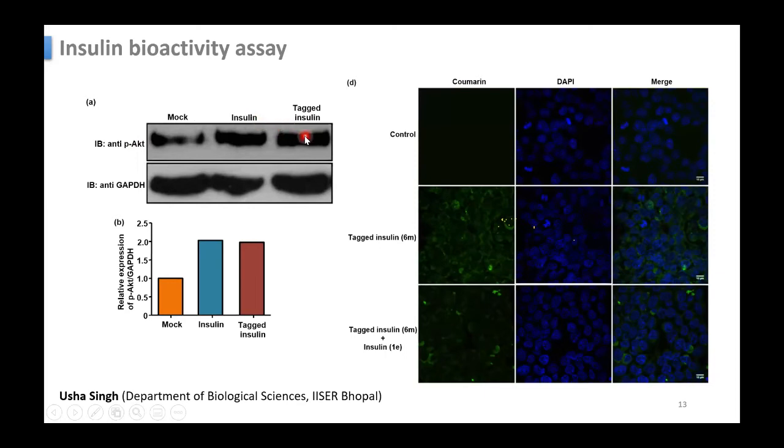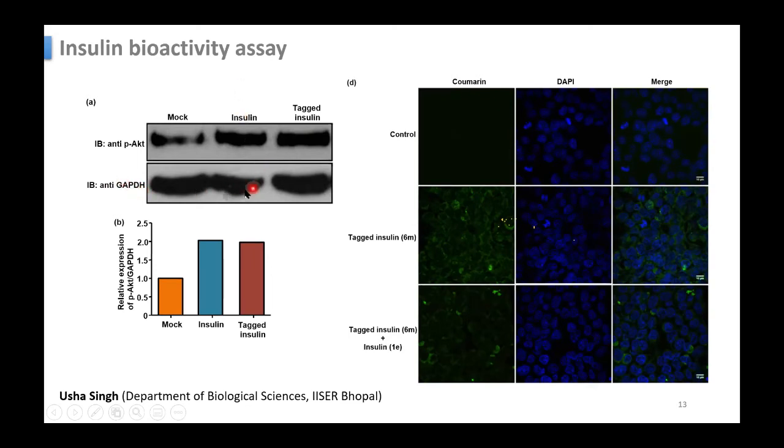I haven't shown the CD data here, circular dichroism data. In circular dichroism, they can show that the protein structure is intact before and after tagging. And in this case, also GAPDH, glyceraldehyde 3-phosphate dehydrogenase.